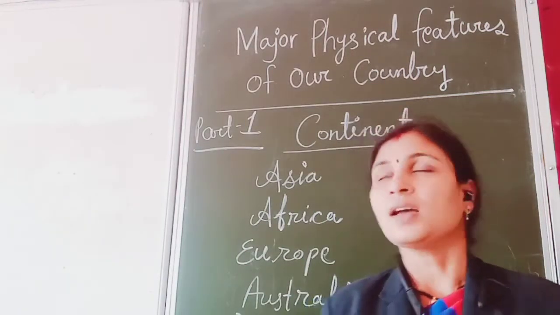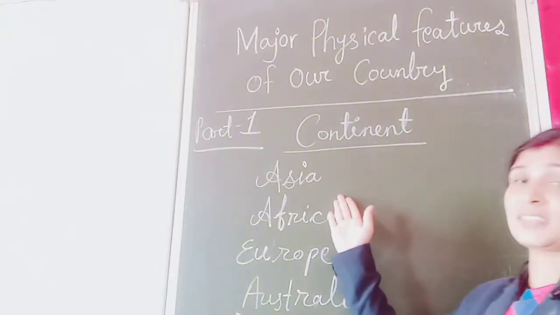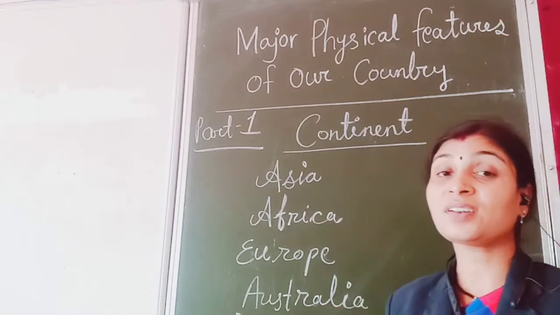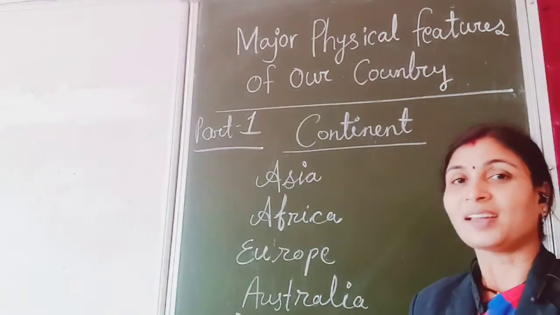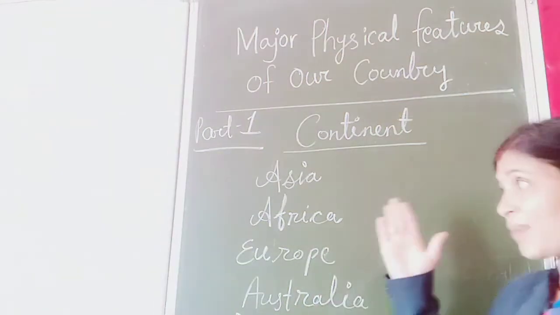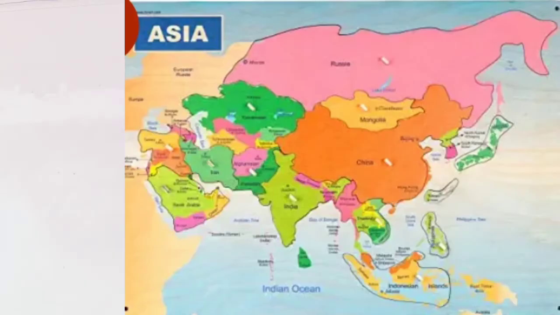Okay children, now in Asia, in the southern part of Asia, our country India is situated. Let's see the map of the world. India is located in the southern part of Asia. Now come to our nation. The southern part of our country is surrounded by ocean on 3 sides.